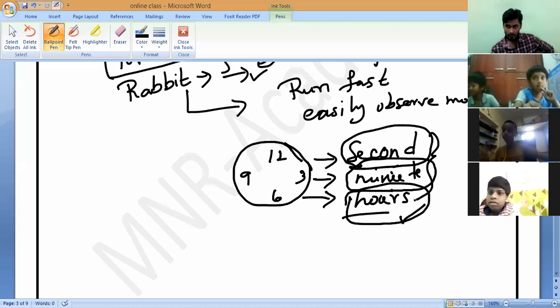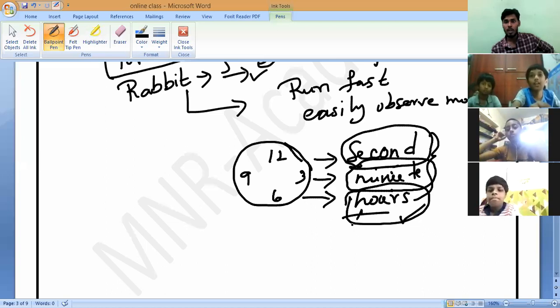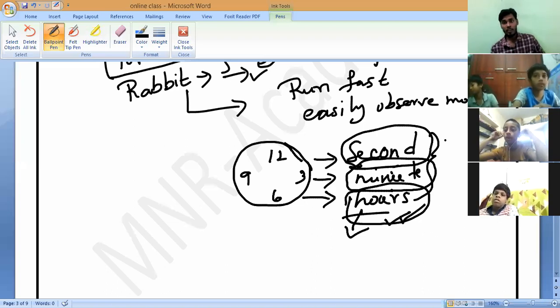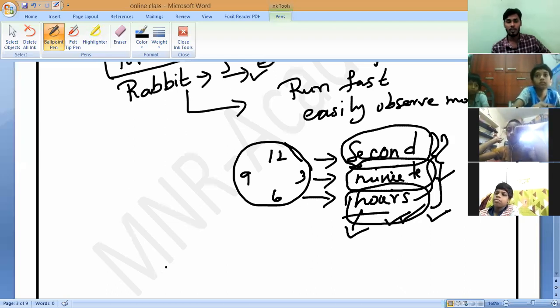Is it yes or no? You have to observe for more time. If you observe, then only we can find the motion in the hours needle. Why is it happening? Can you say? Within a second we observe the motion of the seconds needle, with a little more time the minutes needle, and with more time only are we able to identify the hours needle. Why is it happening? That is my question.